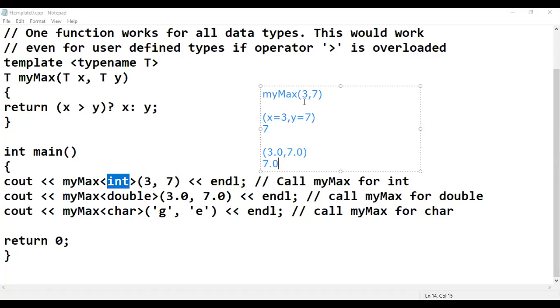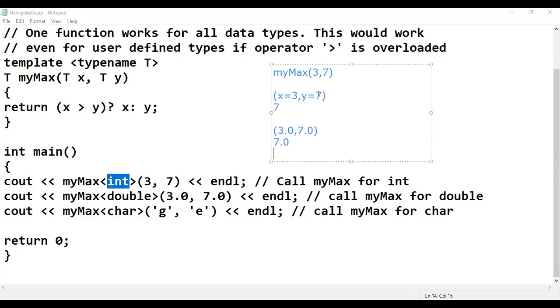Similarly, it will be done for character also, right? So when you have the two values G and E, it will take the ASCII values of G and E, and depending on these ASCII values, whichever is greater will be taken as the output, or that character as the output, right? So G is expected as the output for this. So see the output that we get.